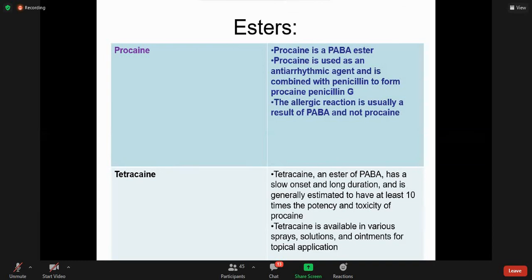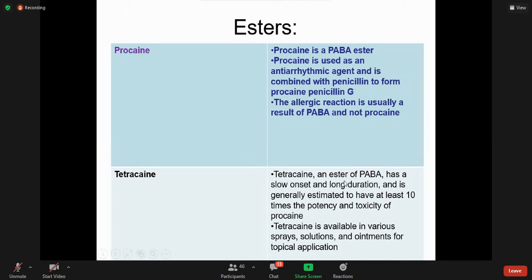Now the esters. Procaine is a para-aminobenzoic acid ester, and this is an important point: procaine is used as an antiarrhythmic agent. Another use of procaine is that it can be combined with penicillin to form procaine penicillin G. The allergic reaction is usually a result of para-aminobenzoic acid and not because of procaine, right?